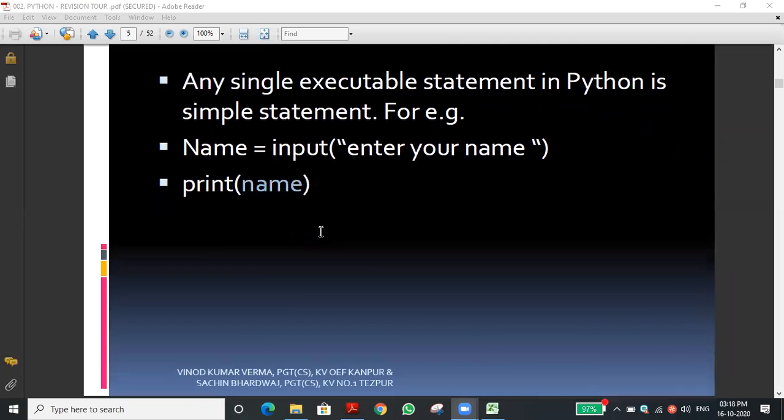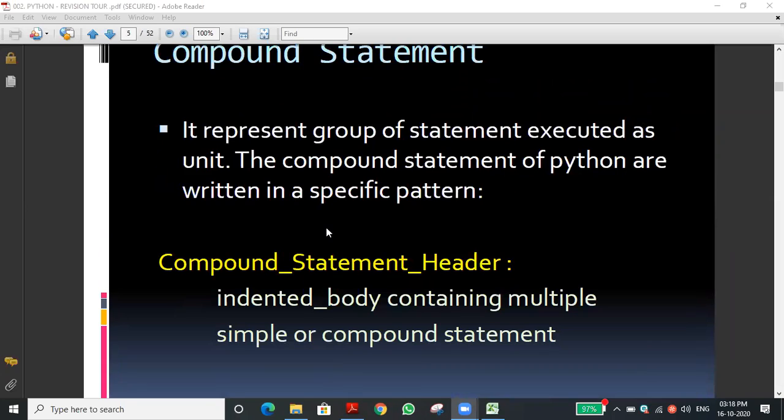Let me go to the next one. We are entering the compound statement. The compound statement should have a compound statement header. These are all the parts, the syntax or specific pattern, of the compound statement. First is the compound statement header, which I'm marking with the cursor.